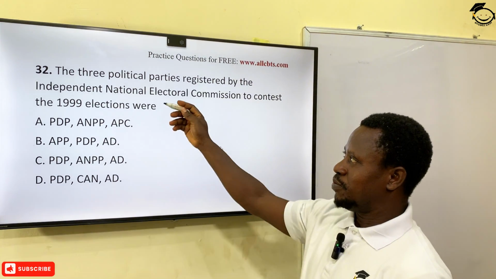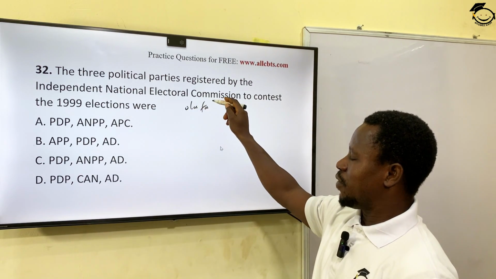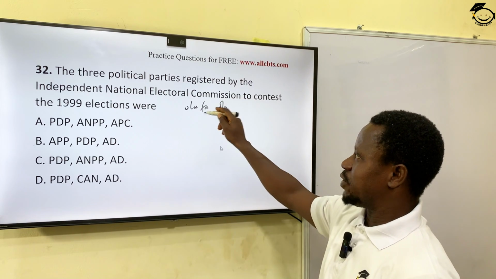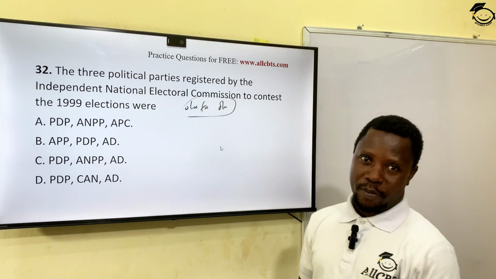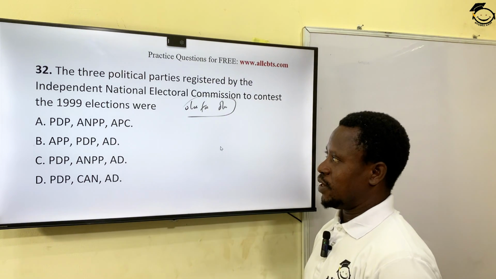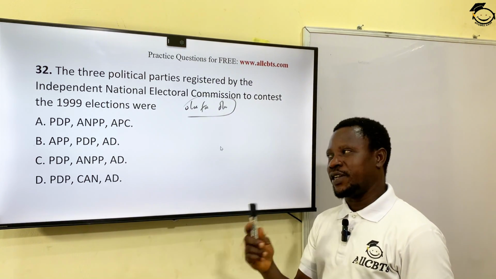Remember what happened then? We had Olu Falae, we had Olusegun Obasanjo. These 2 were the major runners for that election. And remember, we still have Alex Ekwueme too, who challenged Obasanjo within the PDP. Alex Ekwueme, and other smaller parties and the rest of them.